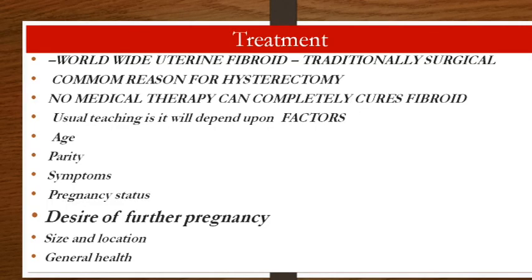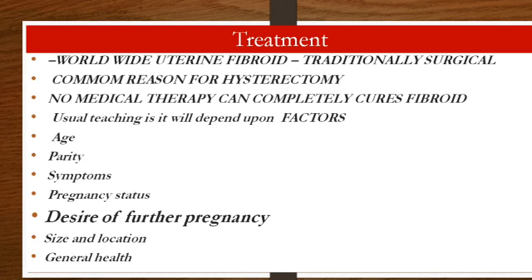Worldwide, the treatment of uterine fibroid is traditionally surgical, and the most common reason for hysterectomy worldwide is uterine fibroid. No medical therapy can completely cure fibroid.